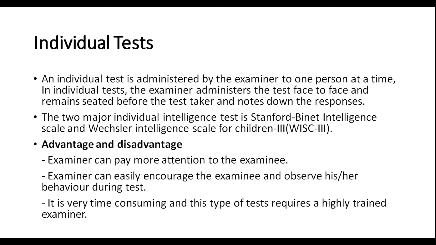Firstly, we will discuss individual tests. An individual test is administered by the examiner to one person at a time. In individual tests, the examiner administers the test face to face and remains seated before the test taker and notes down the responses. The examiner here mostly is observing the person and making behavioral observations. The two major individual intelligence tests are the Stanford-Binet Intelligence Scale and Wechsler's Intelligence Scale for Children 3.